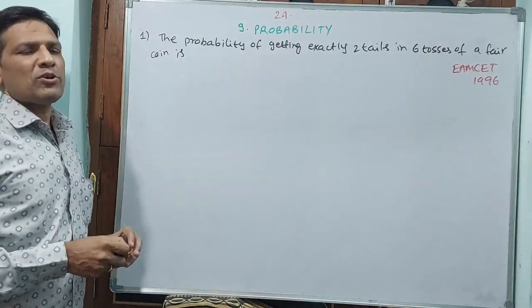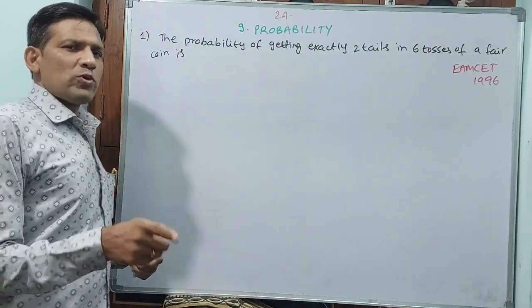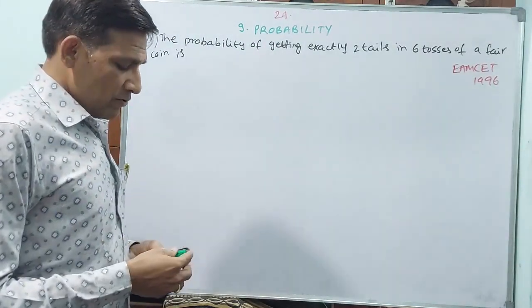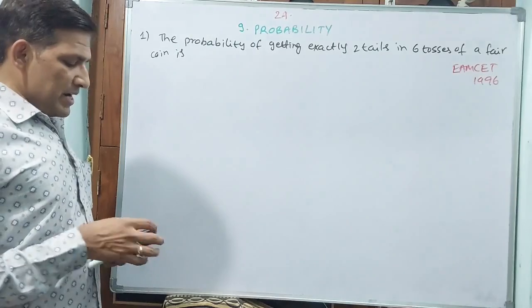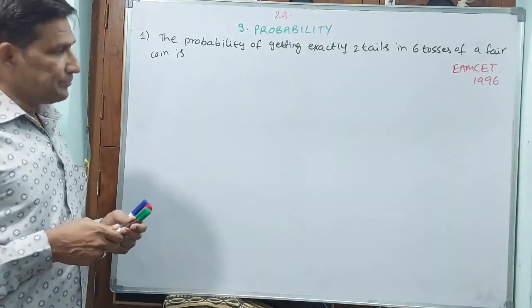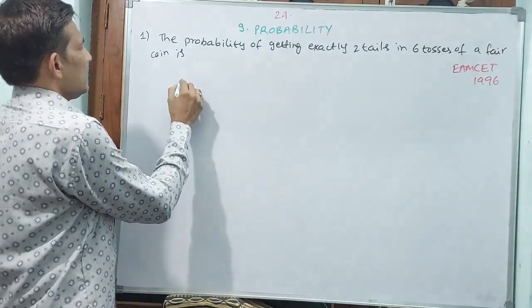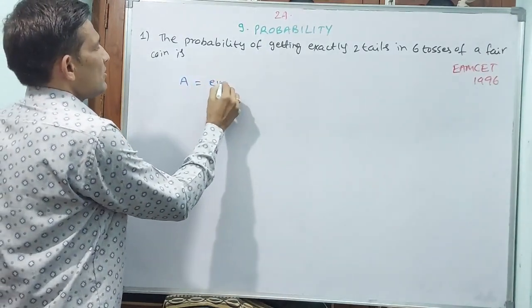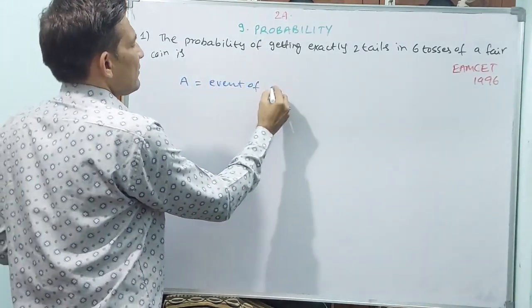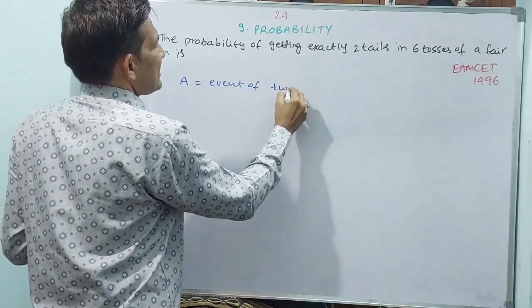Exactly 2 tails means automatically 2 tails and 4 heads have to come. Now, let A be the event of 2 tails.